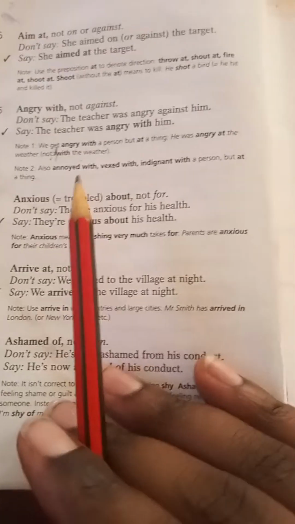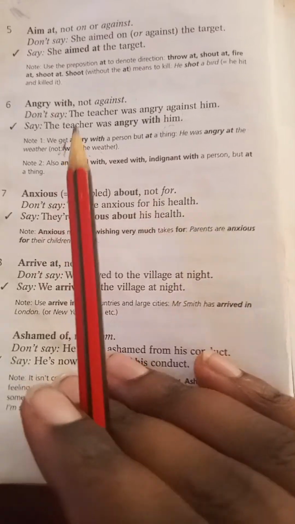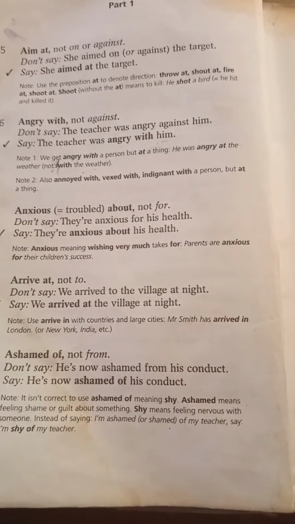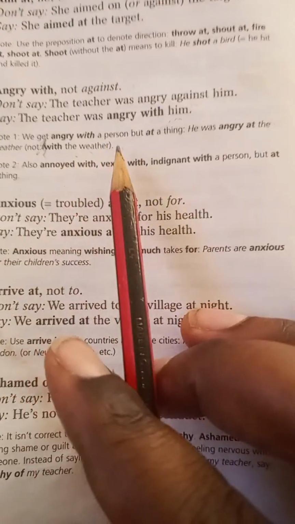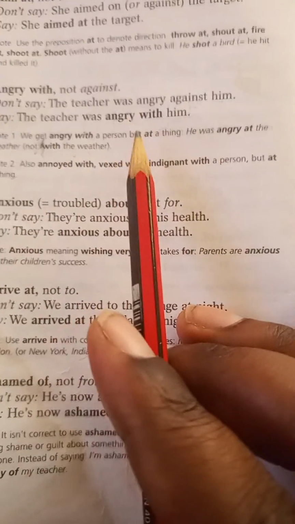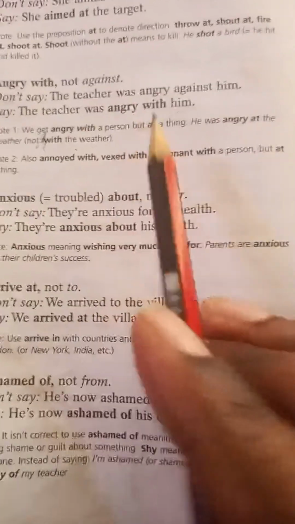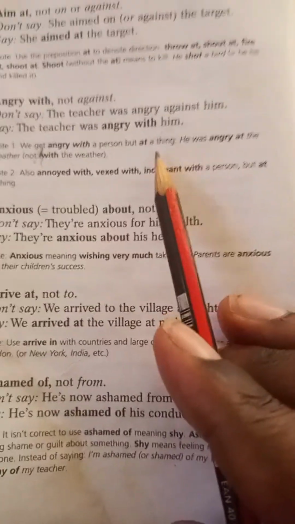I hope you're gaining something. So if you look at this point to note, it means you can use both angry with and angry at. We can get angry with a person, but angry at a thing. A thing is something that is not living.